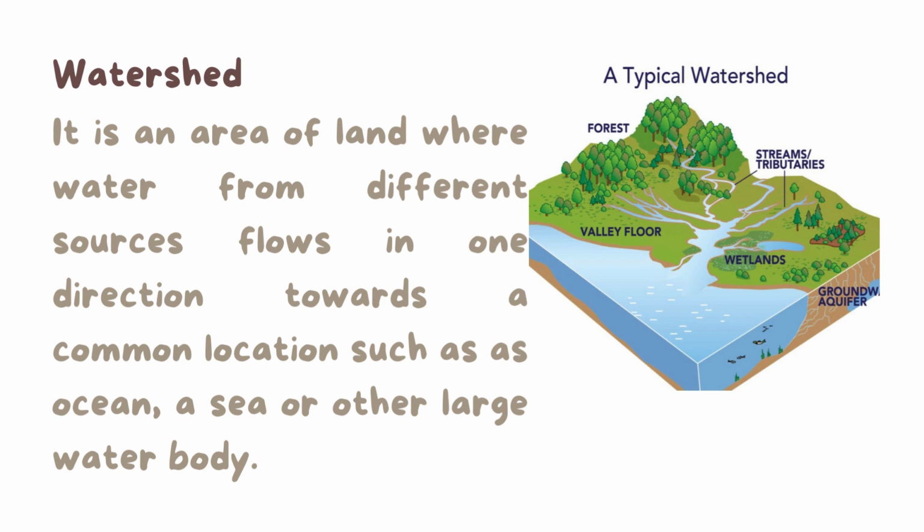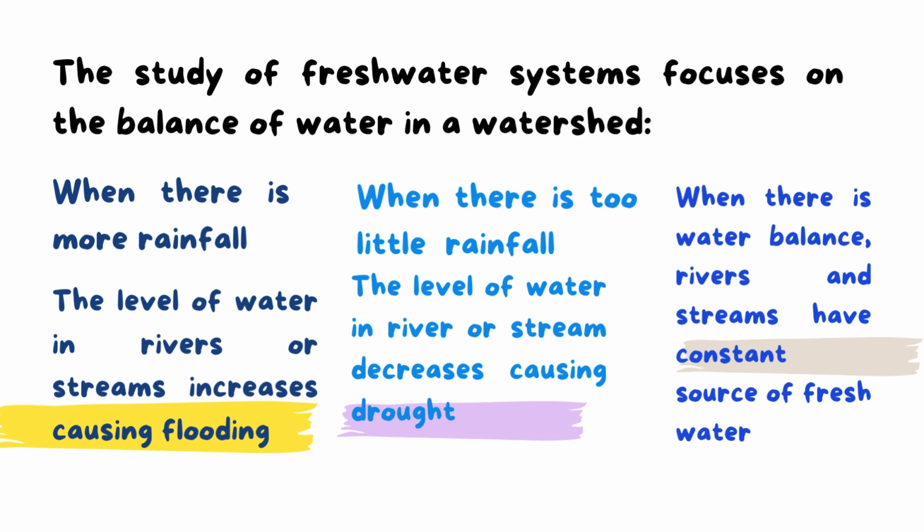We call this a watershed. So why should we know this watershed? Because the study of fresh water systems focuses on the balance of water in a watershed, as we will see what water balance or imbalance in the watershed looks like and what the results are, okay?